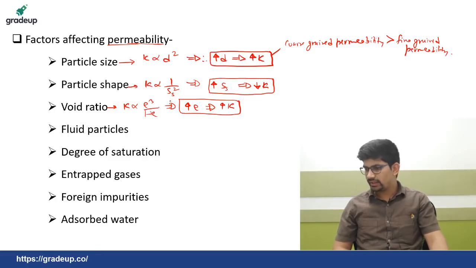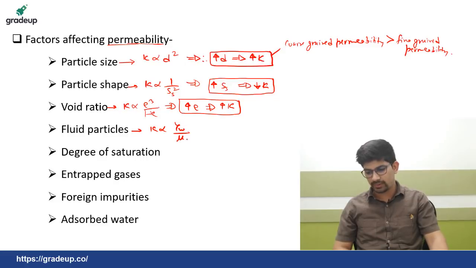Difference between D10 and De. See, De is an entirely different depiction. It is with respect to the equation predicted by Terzaghi, while D10, D60, D30 are entirely different concepts which have been developed with respect to the percentage finer. Then for the fluid, permeability is directly proportional to gamma w upon mu.